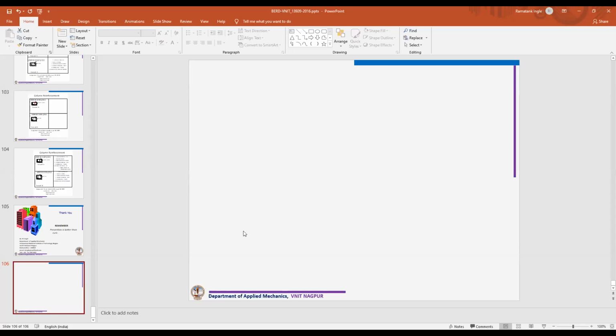Another question. How different is the design of a shear wall with opening? Yes, I have not taken that here. But there, opening means you have to make sure that at the opening you are providing more steel. Because I wanted to restrict this to 1 hour here, that's why I have not taken that one. Any more questions?